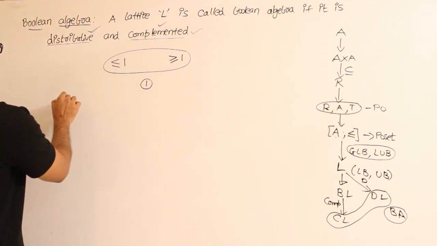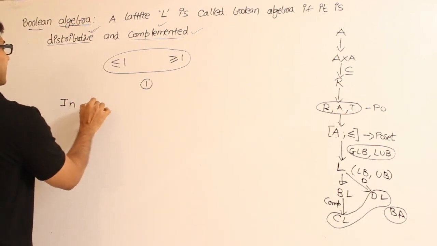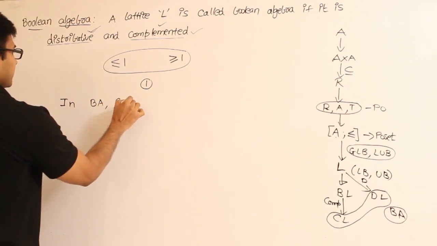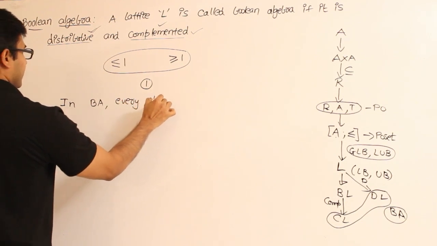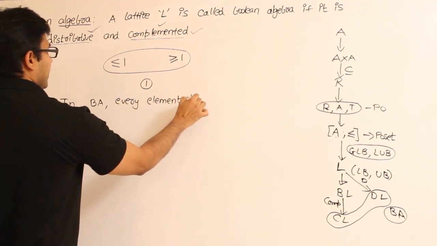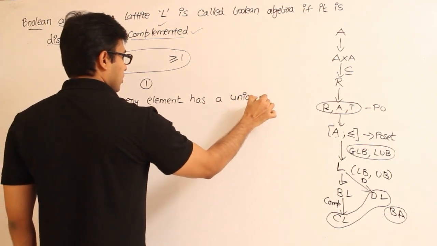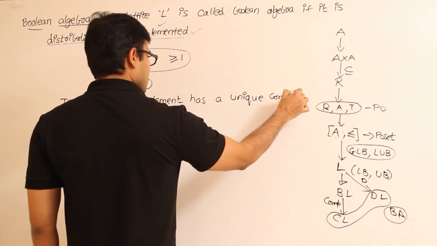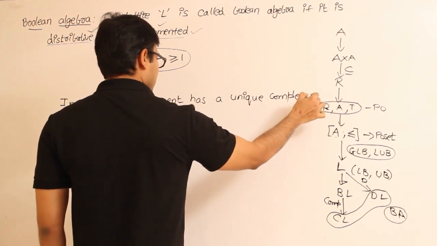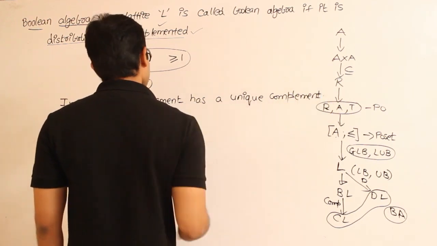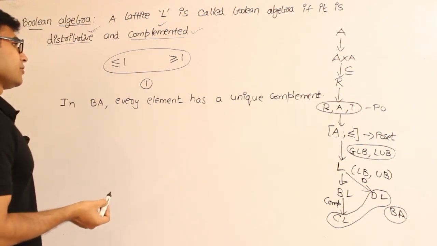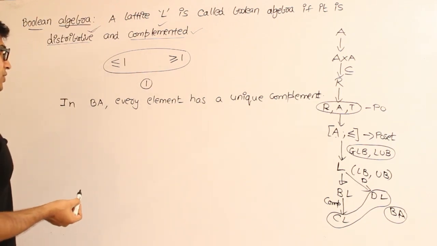In a Boolean algebra, every element has a unique complement, which means every element has at least one complement and exactly one complement. That is why it is called a unique complement.